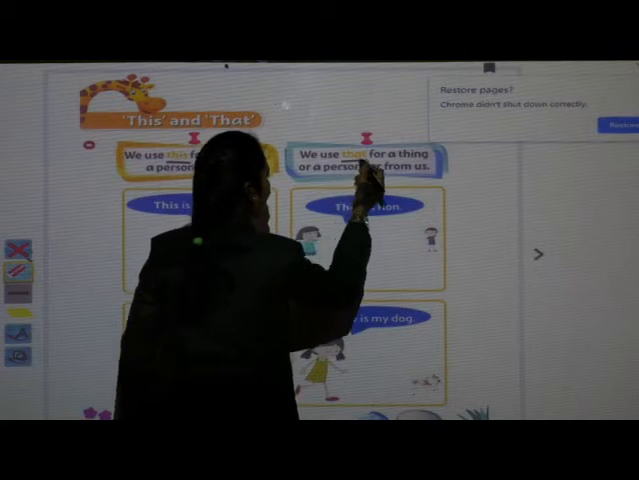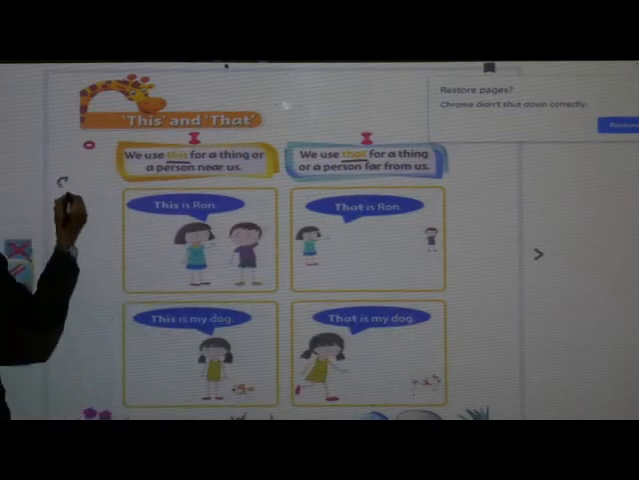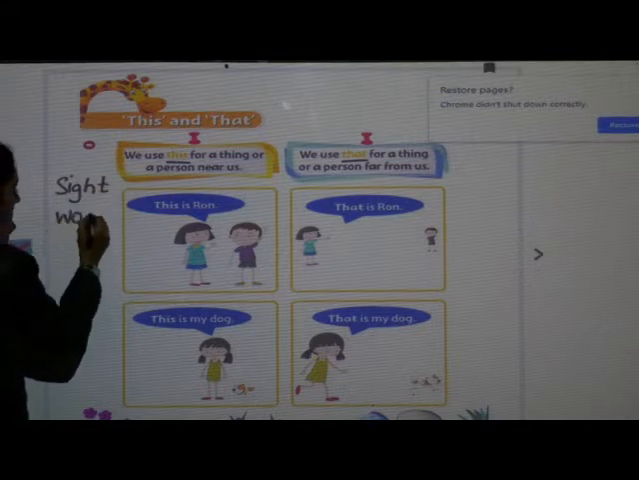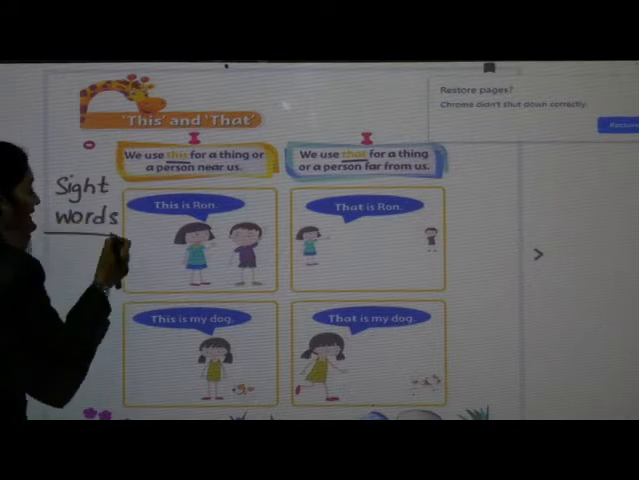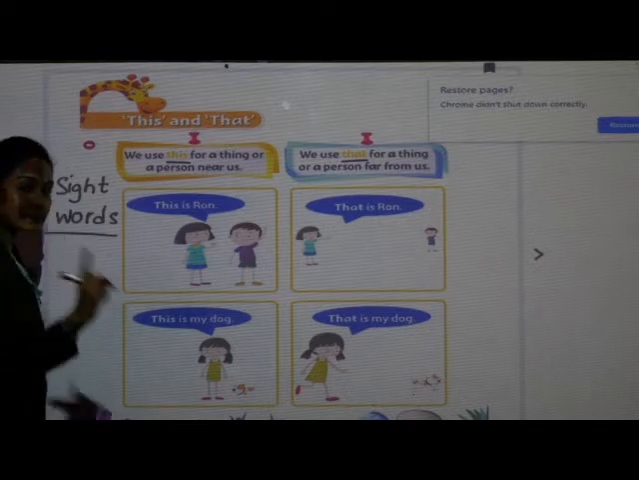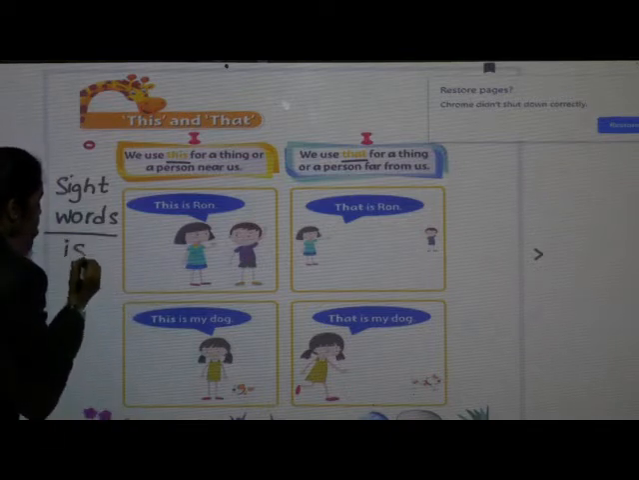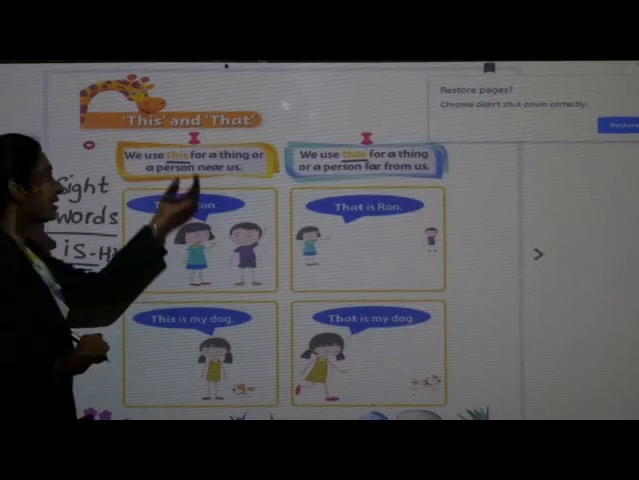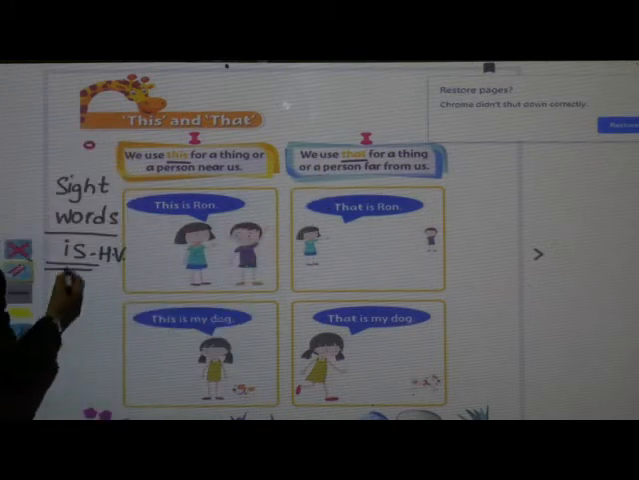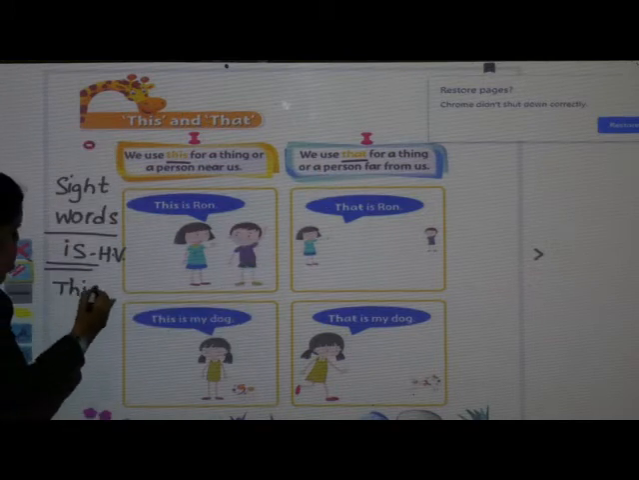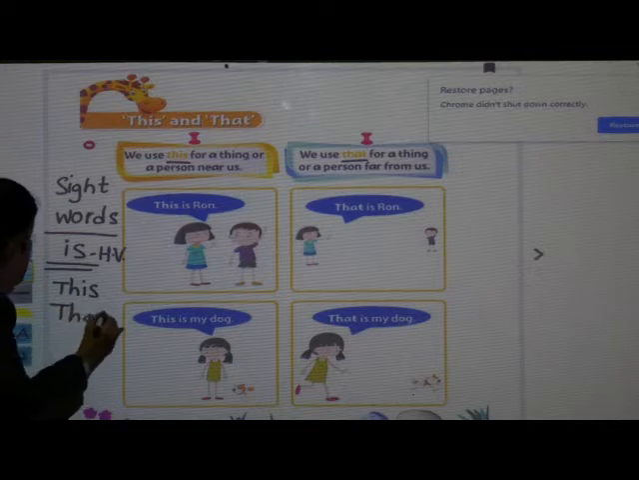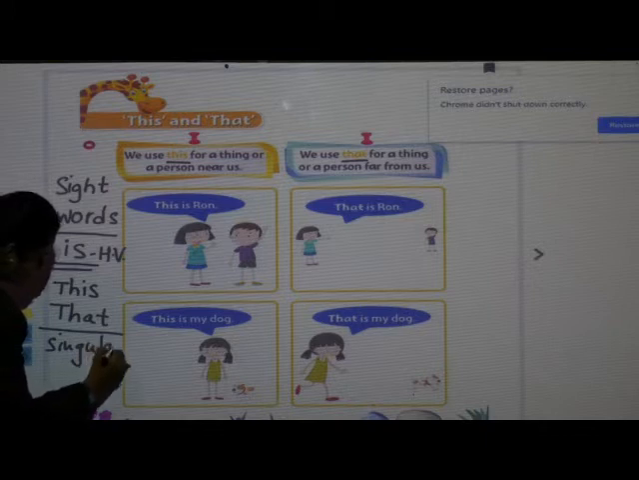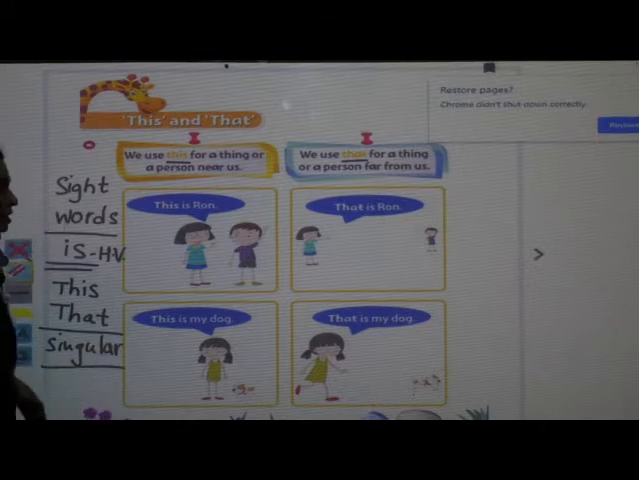And children, this and that we call it as sight words. Also, whenever we are going to use this and that sight words, that time we are going to use this helping verb, because this and that, this is in singular form. We use in a singular form. Okay.